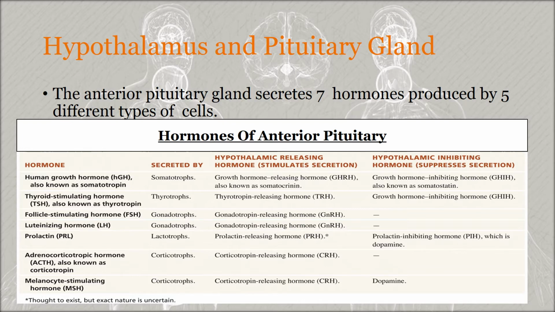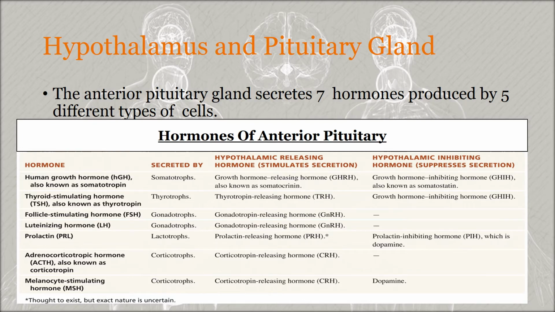The third anterior pituitary cell is the gonadotrope, which secretes 2 gonadotropins, that is the follicle stimulating hormone and the luteinizing hormone. The FSH and LH both act on the gonads, and they stimulate the secretion of estrogen and progesterone and the maturation of oocytes in the ovaries. They also stimulate sperm production and secretion of testosterone in the testes.